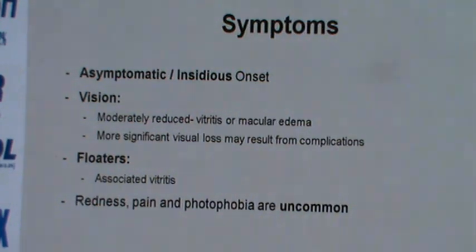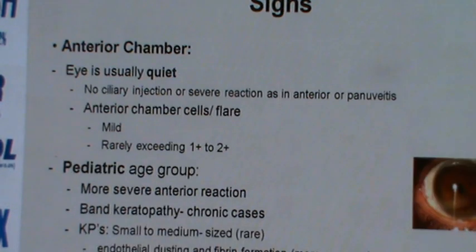The clinical picture. Our symptoms vary greatly from anterior uveitis, where the patient comes with redness, pain, and photophobia. Here the onset is very insidious, very slow, and it's often asymptomatic. The patient may complain of moderate reduction of vision or floaters, mainly from the vitritis. A more significant loss of vision may be attributed to complications, of which macular edema is the most common. So mainly this is a patient complaining of floaters.